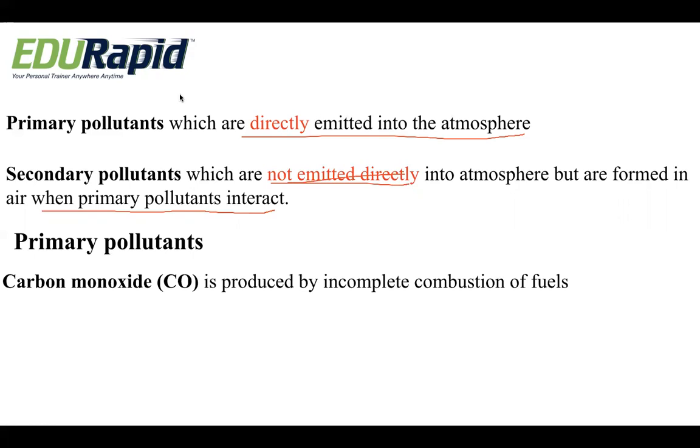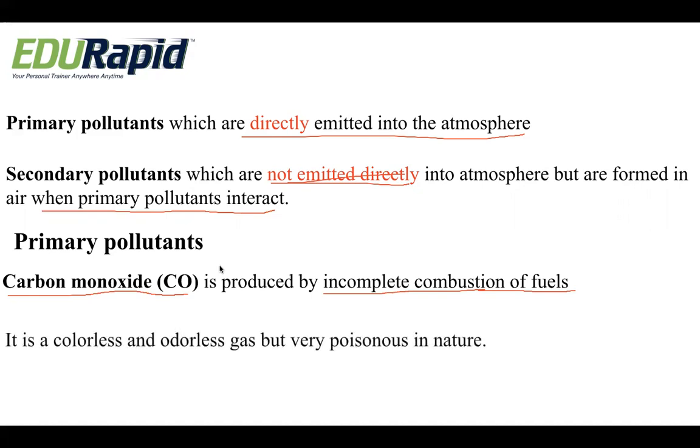For primary pollutants, the best example is carbon monoxide. Carbon monoxide is produced by the incomplete combustion of fuels. Whenever there is incomplete combustion of fuels, we get the pollutant carbon monoxide. This carbon monoxide is a colorless and odorless gas but very poisonous in nature. Carbon monoxide is highly poisonous when compared to carbon dioxide.